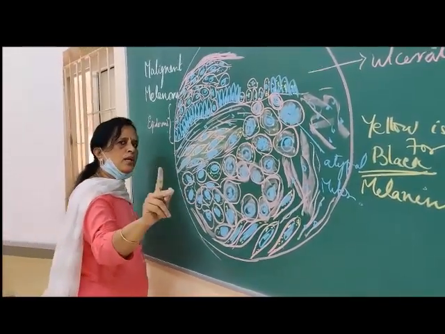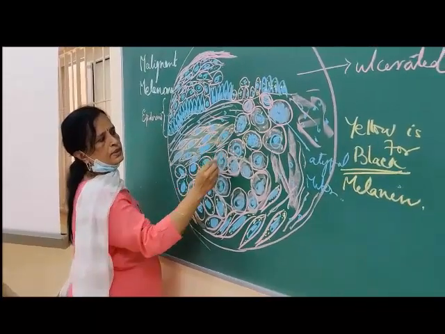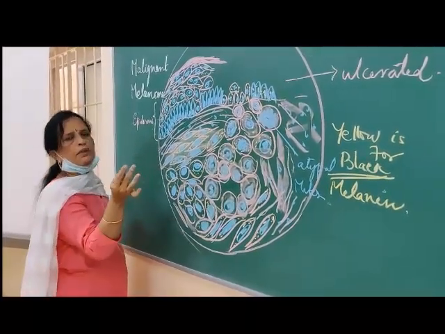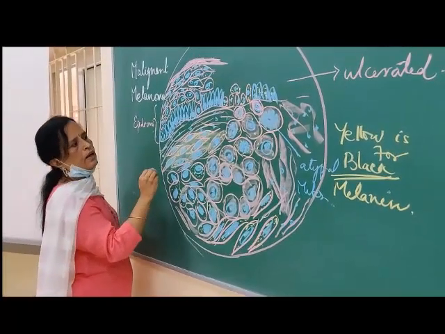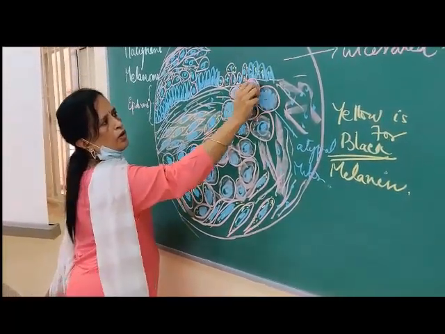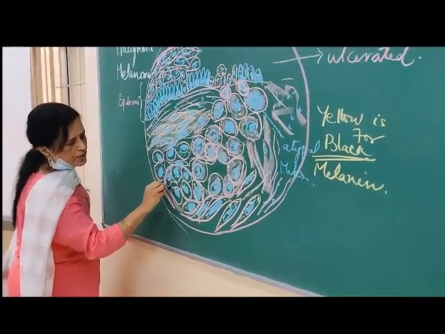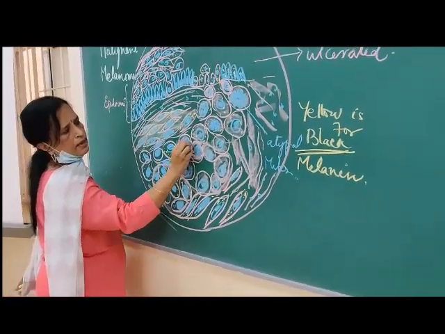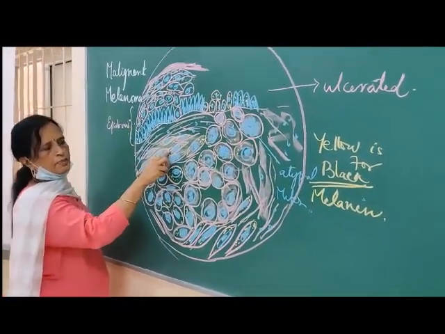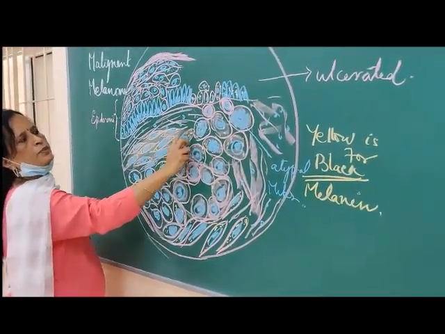The tumor has two types of cells, spindle-shaped cells and cells which are polygonal, that is which look like epithelial cells. And all these cells are either arranged in sheets or in nests or, especially the epithelial-like cells, in an alveolar pattern. So spindle-shaped cells and epithelial-like cells. These are the spindle-shaped cells.